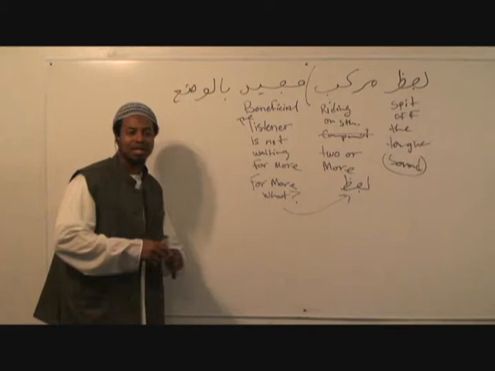Now we have to know how many parts there are of kalam. What types of kalam are there? How many types of kalam are there? There are 3 types of kalam. And remember, I go through this constantly again and again because knowledge is outlines. Knowledge is graphs. If you say here, kalam, right?